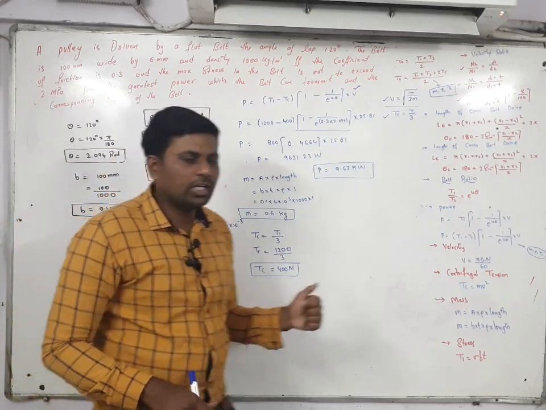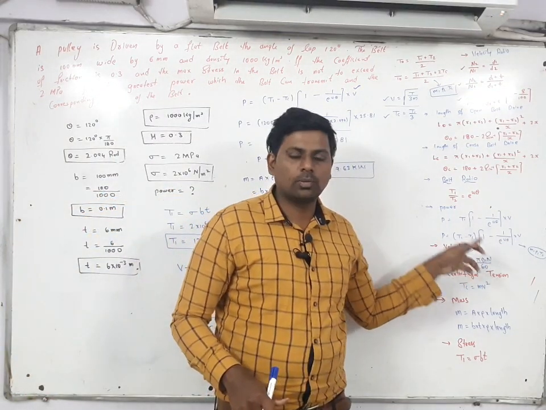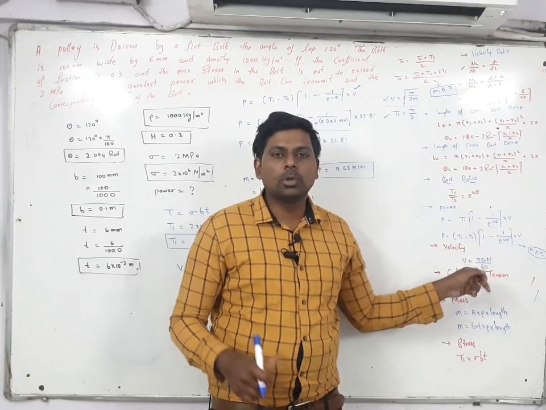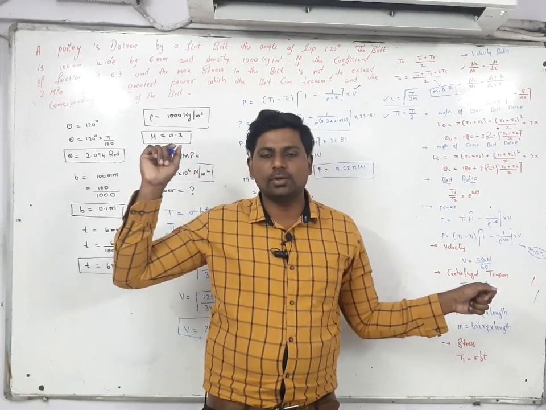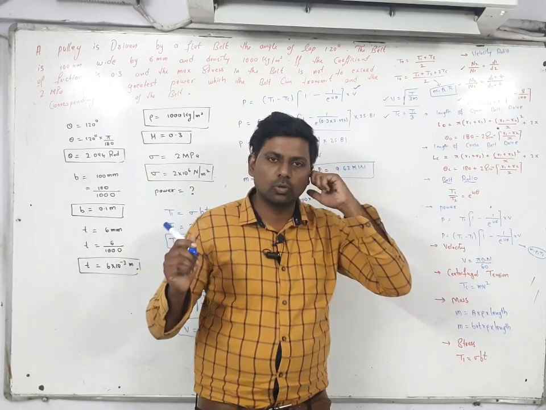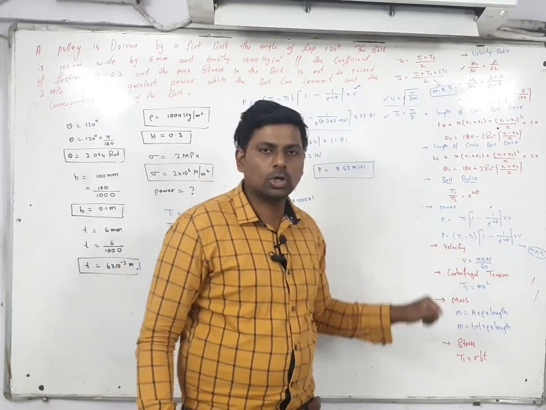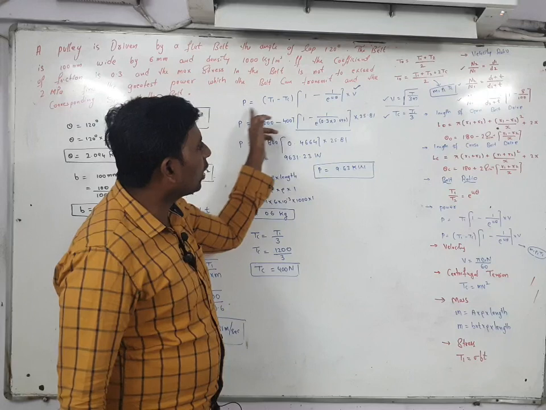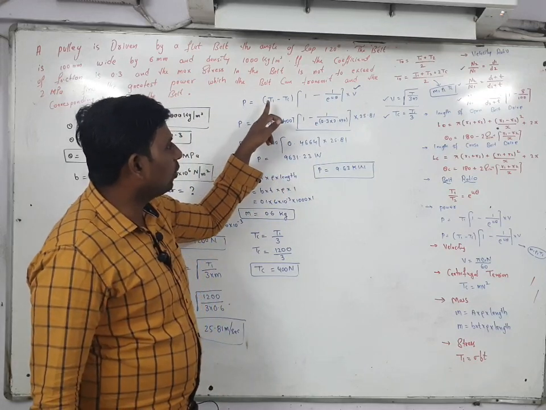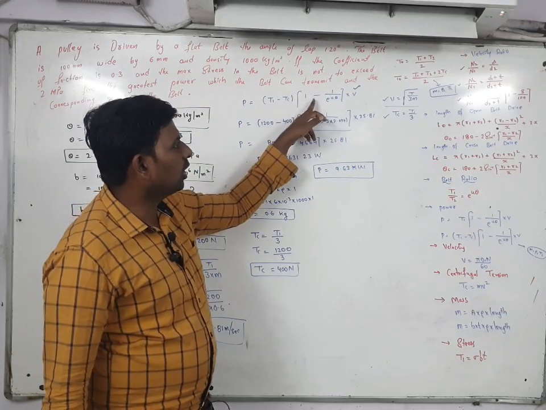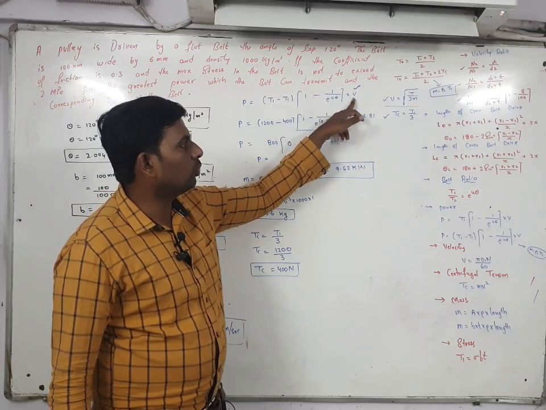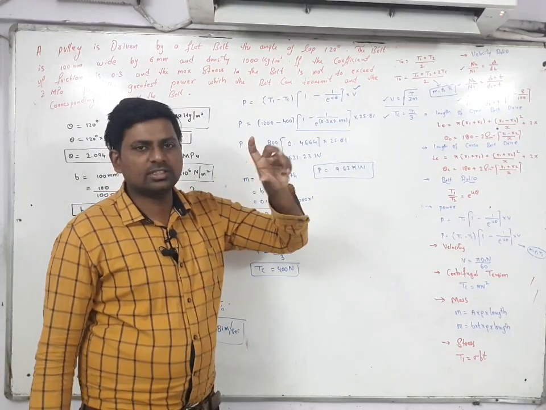I told you, for finding the power you can select the second formula. Why are you selecting the second formula? Because in this problem density is given. Whenever density is given, you can go for the second formula. So better to write down the formula first. Power is equal to (T1 minus Tc) into (1 minus 1 by e to power of mu theta) into V. So try to find out each term of this one.